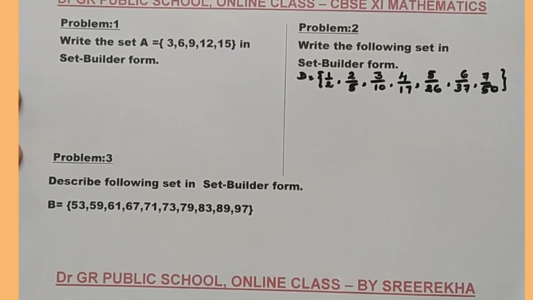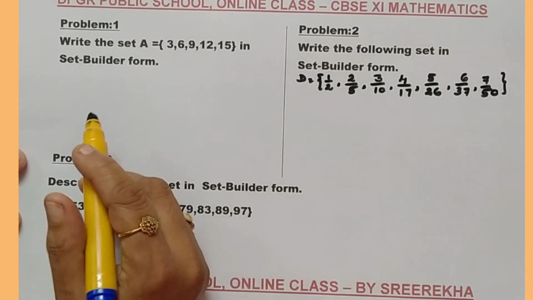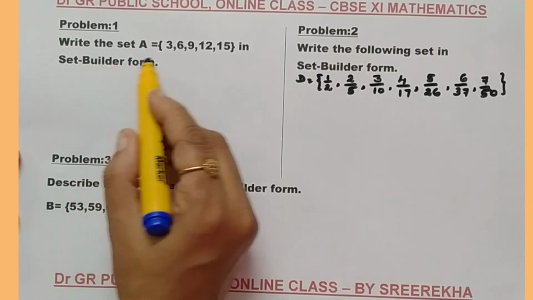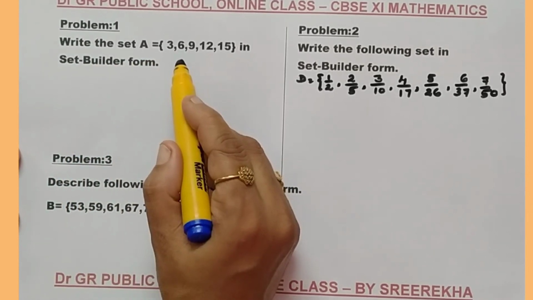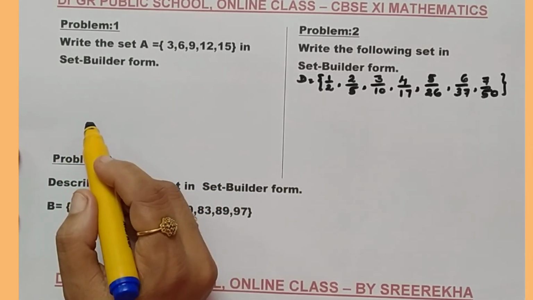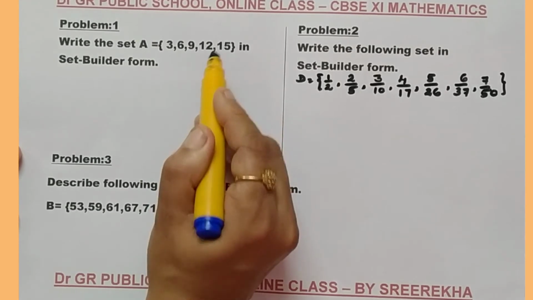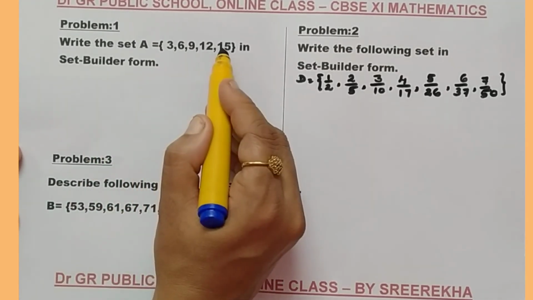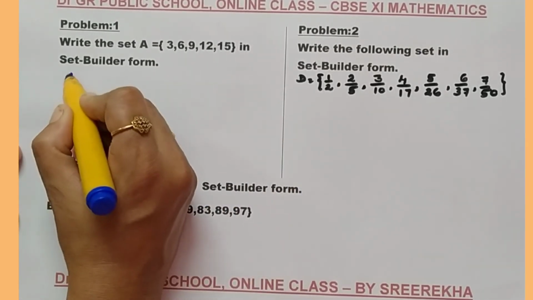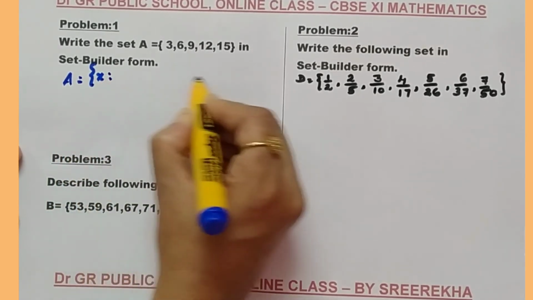We can discuss some more problems based on the set builder form. Look at problem 1. Write the set A equals {3, 6, 9, 12, 15} in set builder form. At first you need to observe and find the common property. What is the common property here? You can write it as the set of all x such that, and you need to write the property here.